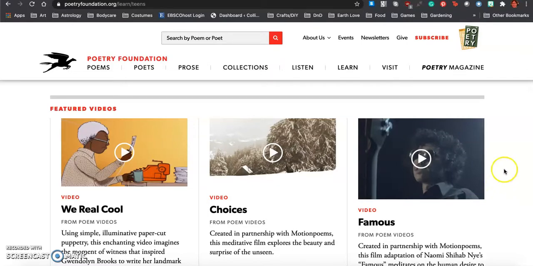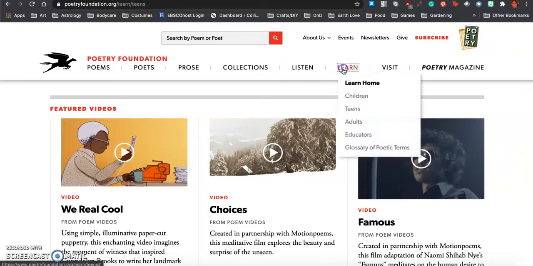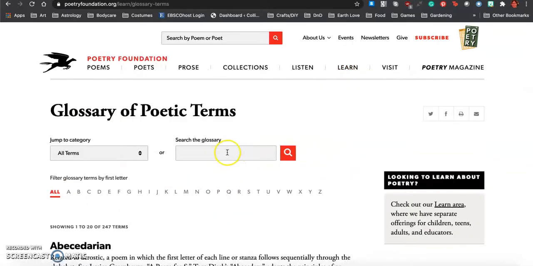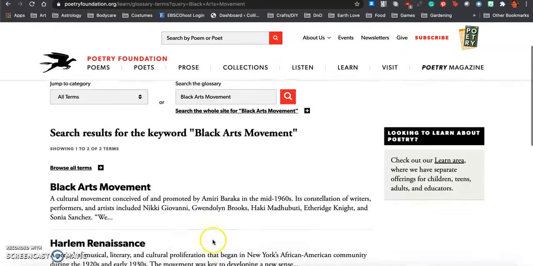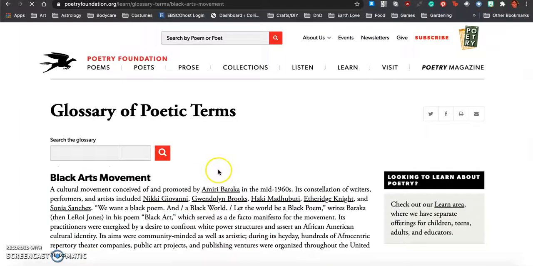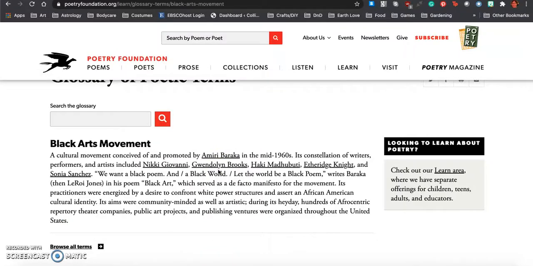So this can be a really great place to explore and browse and get a little taste of the poetry out there. I also want to point out another really cool feature, which is the glossary of poetic terms. So during your browsing, maybe you come across a term or a word that you don't know or understand. Maybe earlier when we were doing our search on the Black Arts Movement, maybe you didn't know what that meant. So let's look it up, and here it is. We can click, and now we get some information about this particular time period and the poetry that was happening.